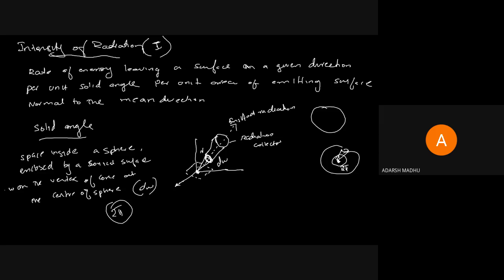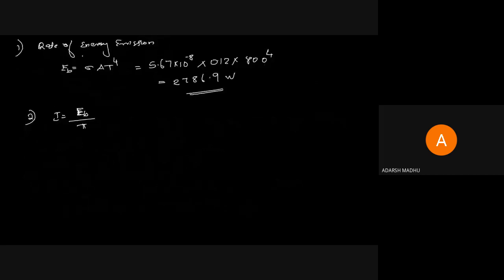So intensity of radiation can be taken only for a unit area. We are considering the intensity of radiation for normal radiation, per unit area. So area equals 1, so we take the equation without area. Here, for the rate of energy emission, the area is given not for a small area but for the total area, so the rate of energy is sigma A T raised to 4.